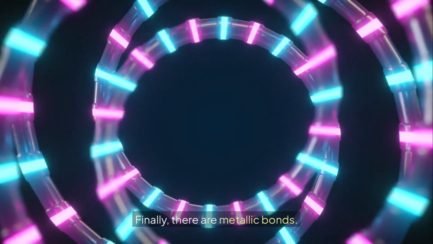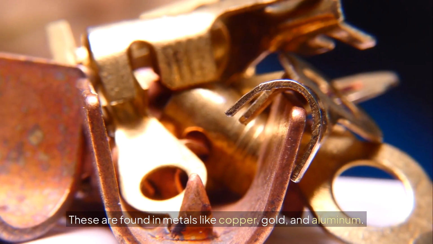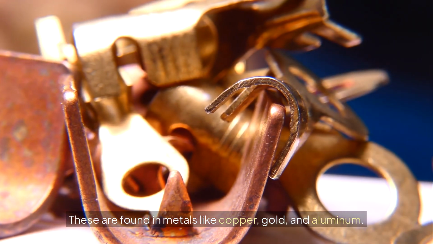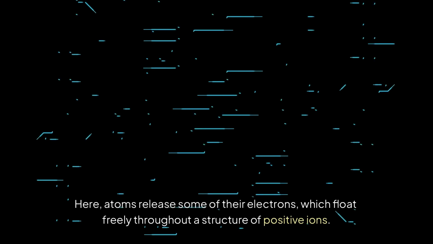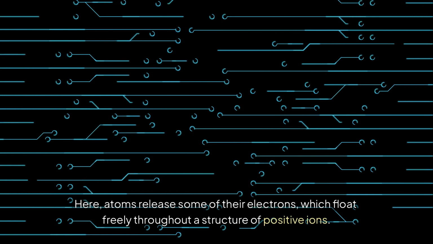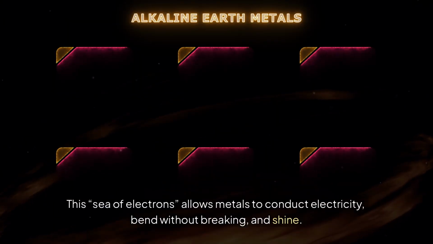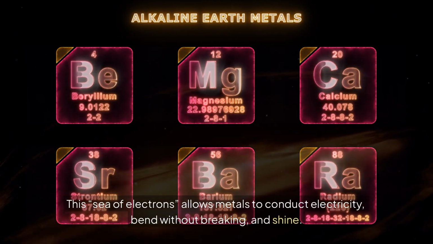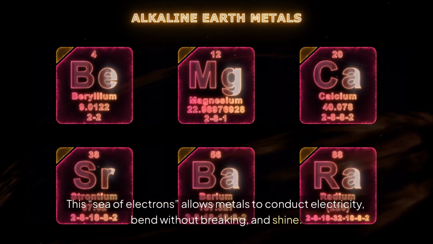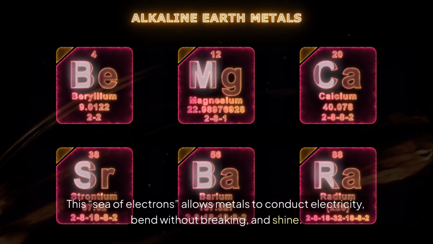Finally, there are metallic bonds. These are found in metals like copper, gold, and aluminum. Here, atoms release some of their electrons, which float freely throughout a structure of positive ions. This sea of electrons allows metals to conduct electricity, bend without breaking, and shine.